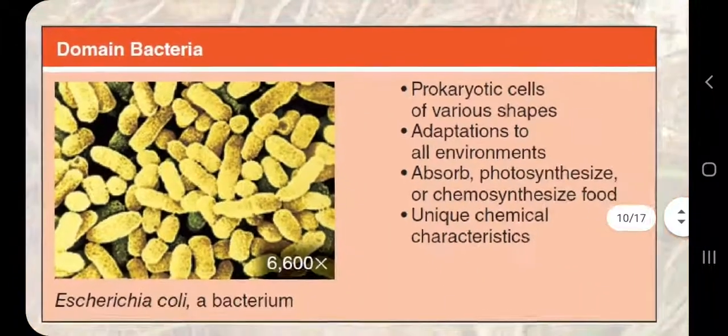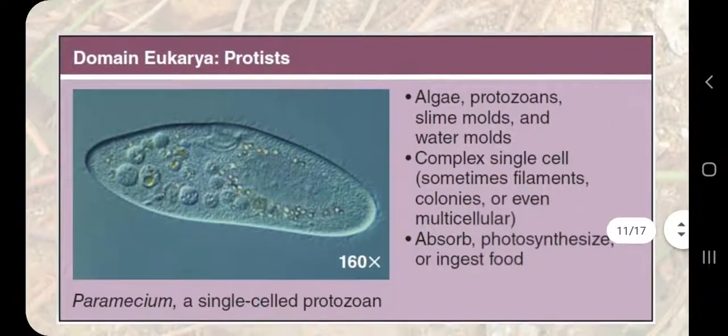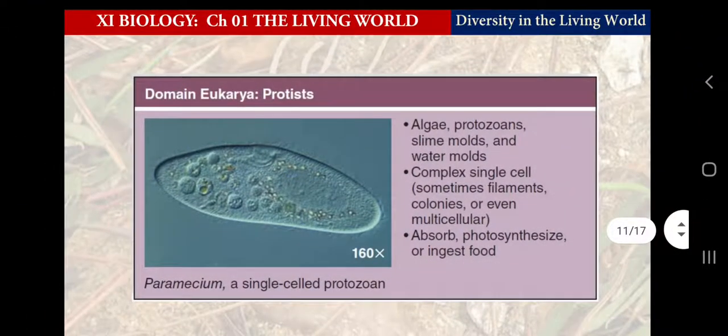Again, the domain bacteria includes normal bacteria which we study in our normal life from class 7th to class 10th, when we studied about diseases and other features of bacteria. Those were eubacteria or normal bacteria. Domain eukarya includes 4 kingdoms which we are familiar with from class 9th.